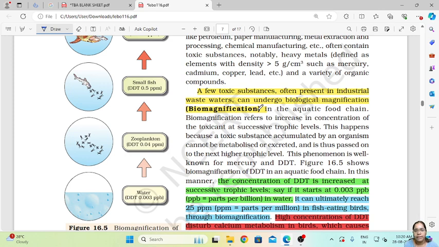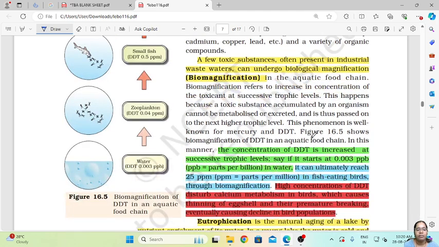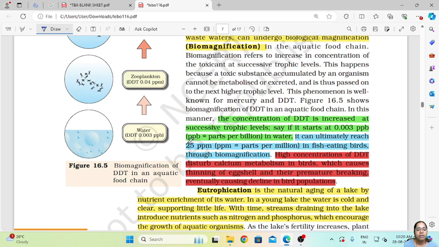So let us take one example to understand this biomagnification. That is, if we are taking the example of DDT. DDT is a very toxic element which is released in the water through the industrial waste. The concentration of DDT is increased at each successive trophic level. Say it starts at 0.003 ppb, parts per billion, in water. It can ultimately reach 25 ppm, parts per million, in fish eating birds through biomagnification.